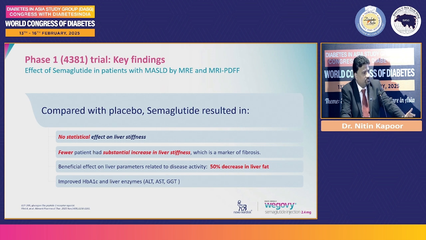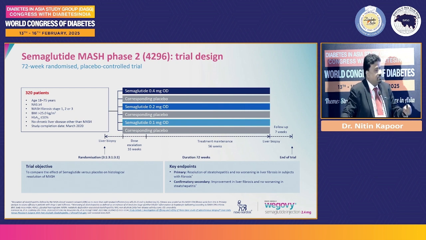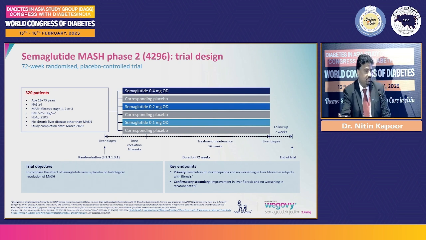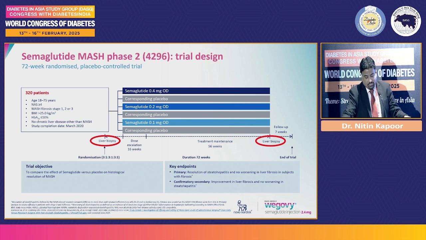So that was the first phase 1 study, and that was good enough to step up to a phase 2 study. So in the phase 2 study, definitely the numbers went up. Previously we had 60 people, now we have 320 people. And here we are looking at the hard endpoint that all of us and all the hepatologists as clinicians want to look at, in terms of liver biopsy.